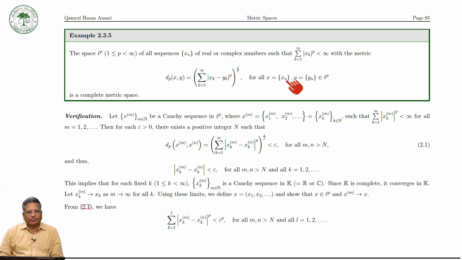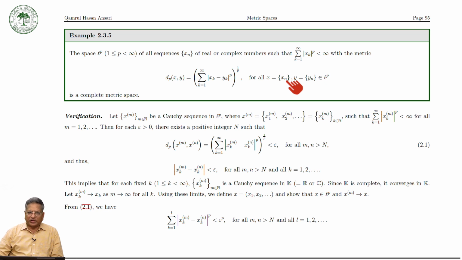Okay, now in this talk, let us see some more examples of a complete metric space, and we will also see some metric spaces which are not complete with respect to some metrics. Or we will see that some spaces are complete with respect to one metric, but not complete with respect to another metric. So before going to that example, let us see a very important space, that is the LP space.